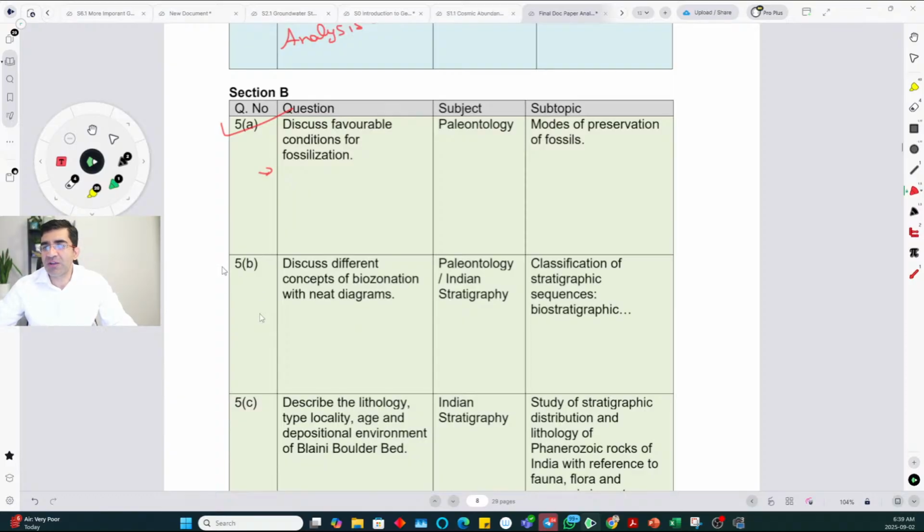Different concepts of biozonation with neat diagrams, very standard questions, okay. So range zone, taxon zone, assemblage zone, all those kind of things. It is a very standard question, studied both in paleontology as well as in stratigraphy.